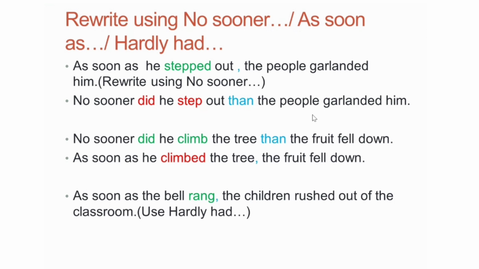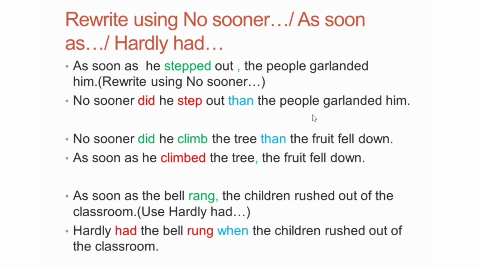As soon as the bell rang, the children rushed out of the classroom. Now, if you have to write the same sentence using hardly had, then you are going to do it like this. Hardly had the bell rung when the children rushed out of the classroom. You are using had plus the past participle form, that is rung here, and then the word when.